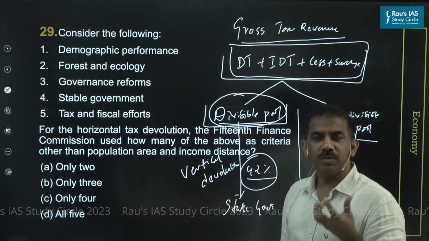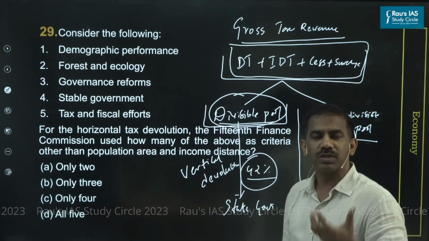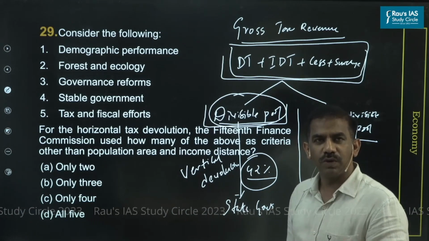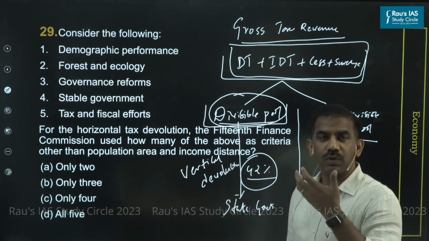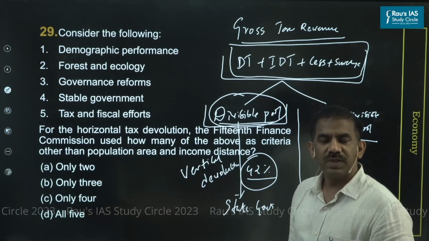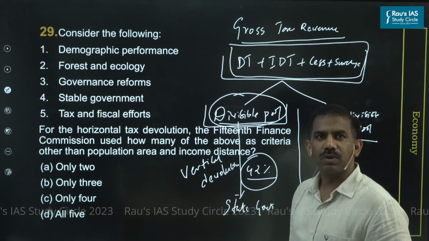And as of now, you would be surprised to know they together constitute around 10 to 12% of the total gross tax revenue, a very good amount of money. And since this has been exempted, or taken out of the divisible pool, the net proceeds we are receiving out of your total gross tax revenue is much less. And that's the conflict, and it is in this particular context that you have been asked this question.